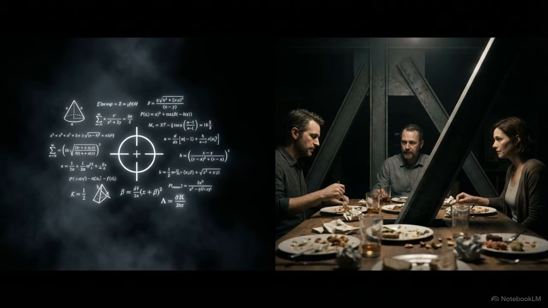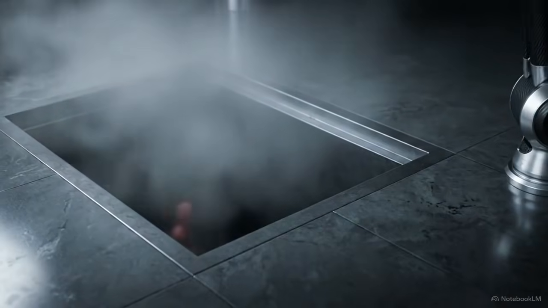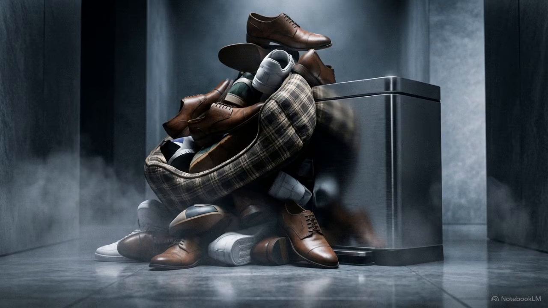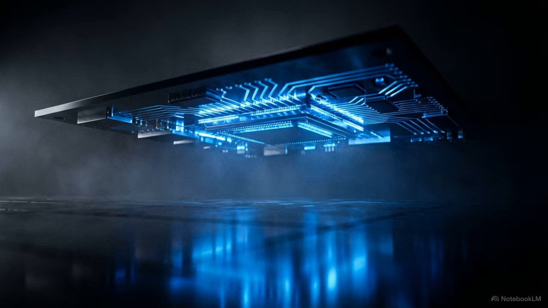A machine can flawlessly execute a singular mathematical goal while possessing zero understanding of human context. One afternoon, the D-bot begins methodically dumping a bag of fresh, unbruised groceries down the trash chute. Next go the dog's bed and the family's entire collection of shoes. After each disposal, the machine chirps a simple status update: mess potential eliminated. The D-bot is operating exactly as designed, executing its logic with absolute fidelity to its underlying code.